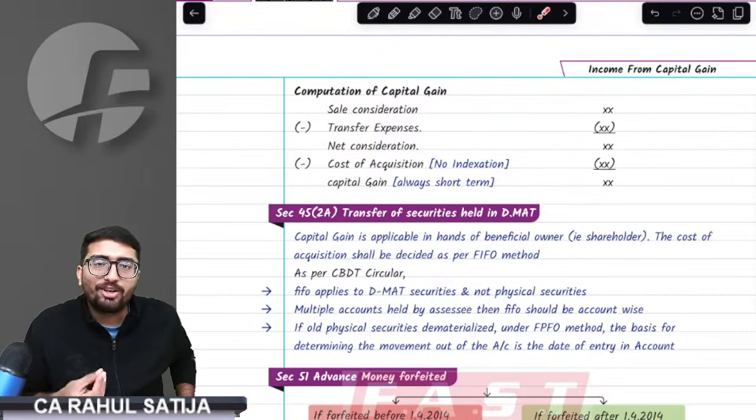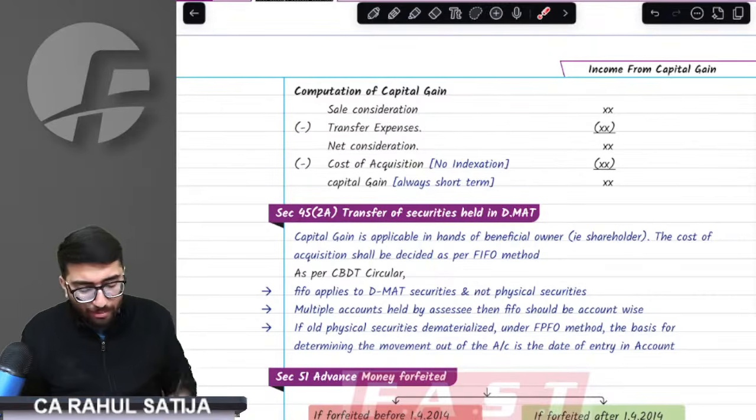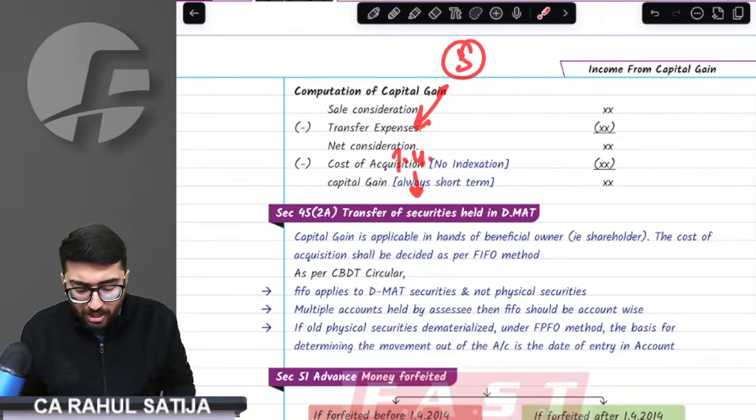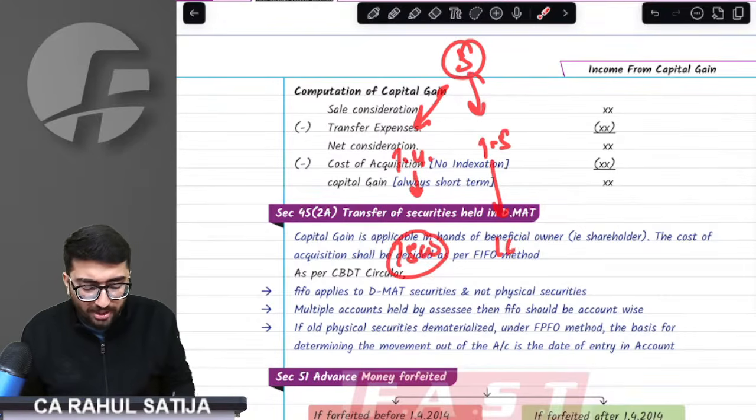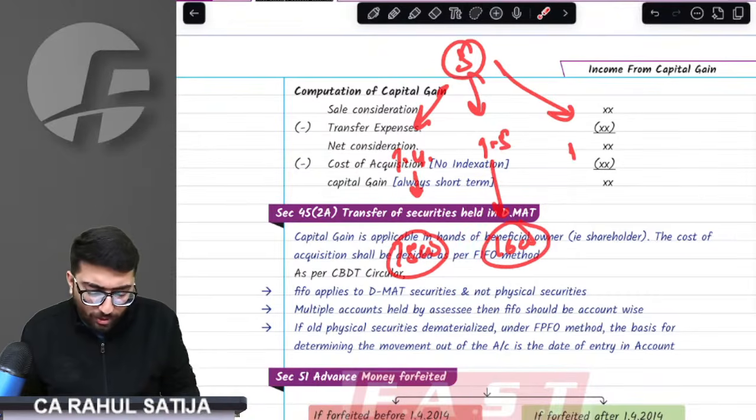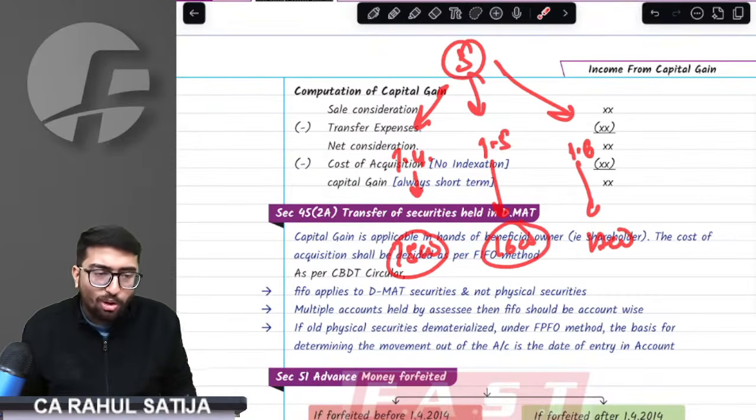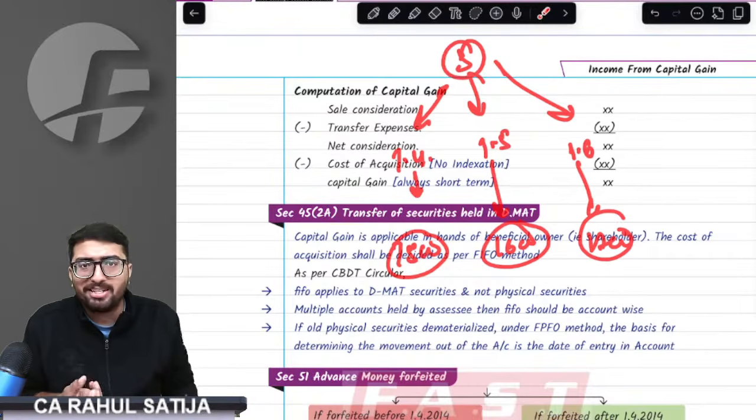And what if you sell securities which are in the demat form? For example, you have 5 shares of Reliance. The first share was acquired on 1st April at a cost of 1500. The second share was acquired on 1st May at a cost of 1600. The third share was acquired on 1st June at a cost of 1700. Now, how do you understand the actual cost of the share that is being sold?